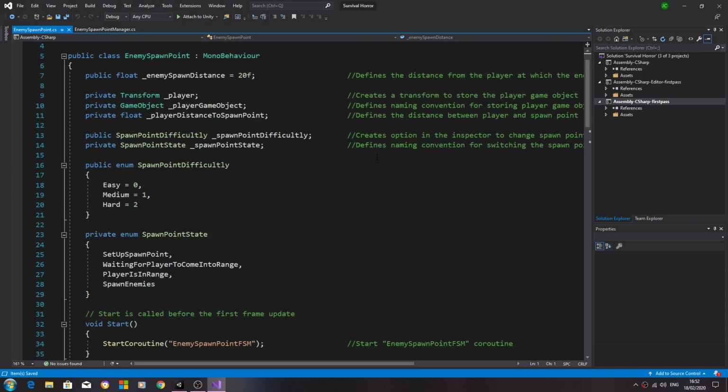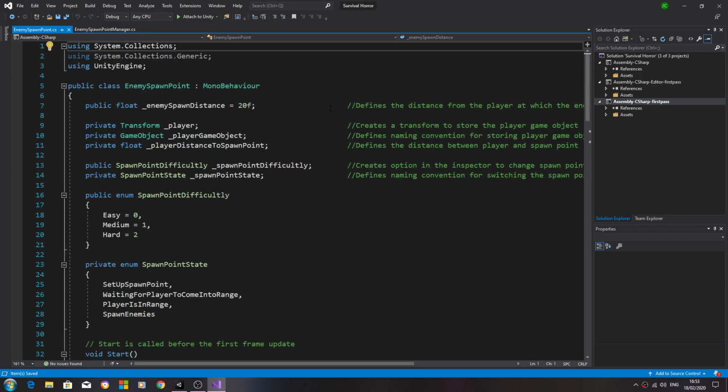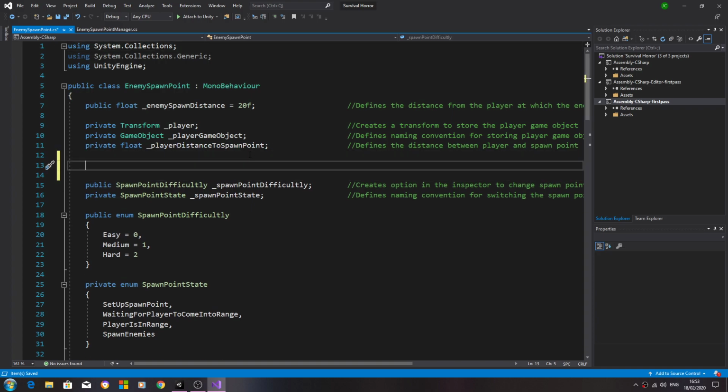And we'll come to the enemy spawn point script. So we'll need to create a couple of variables. Now these can be private. The first one will say audio source. We'll give this a naming convention of spawn point audio. Close that line off. Into the comments defines naming convention for the audio source.